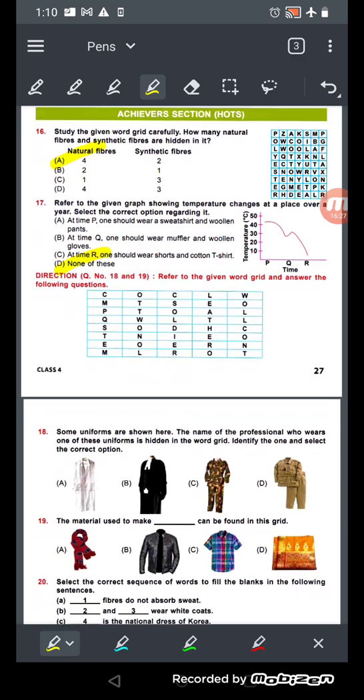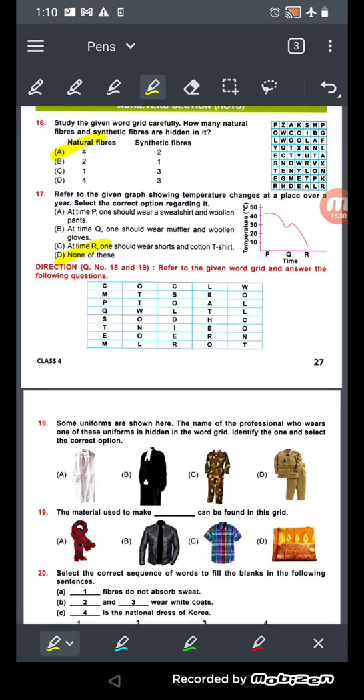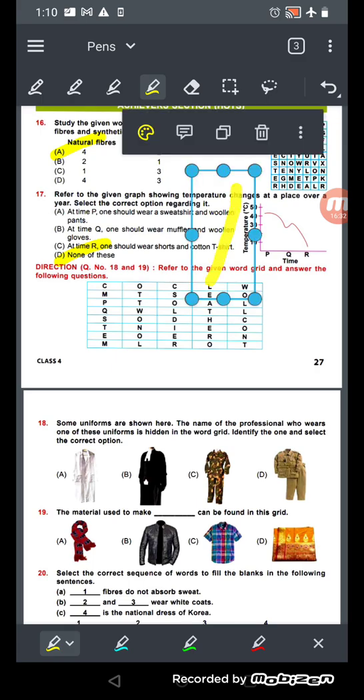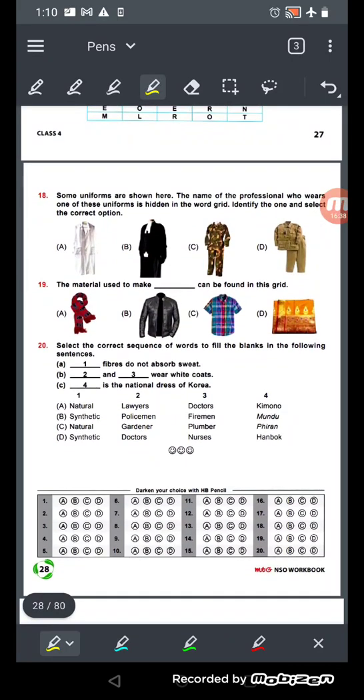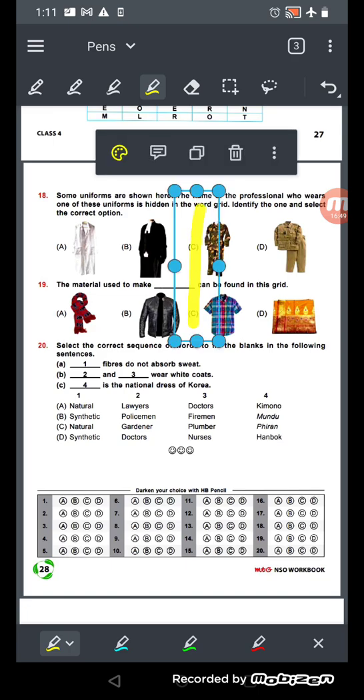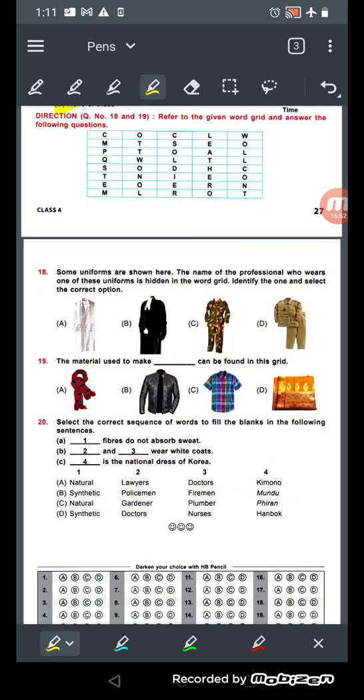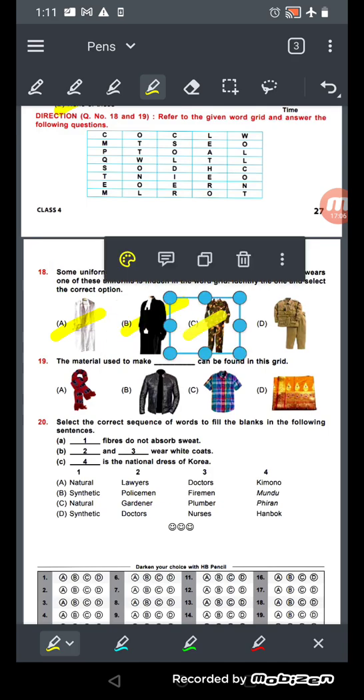Okay, now here is a direction. Refer to the given word grid to answer the following questions. Okay, now see number 18. Some uniforms are shown here and the name of the professional who wears one of these uniforms is hidden. These words are hidden in the word grid only. So identify them and select the correct option. Okay, so the answer will be number A. This is for the doctor, this is for the advocate, this is for the soldier, this is for the policeman.